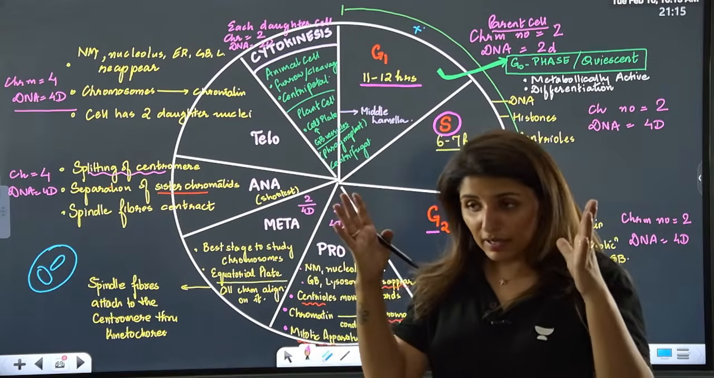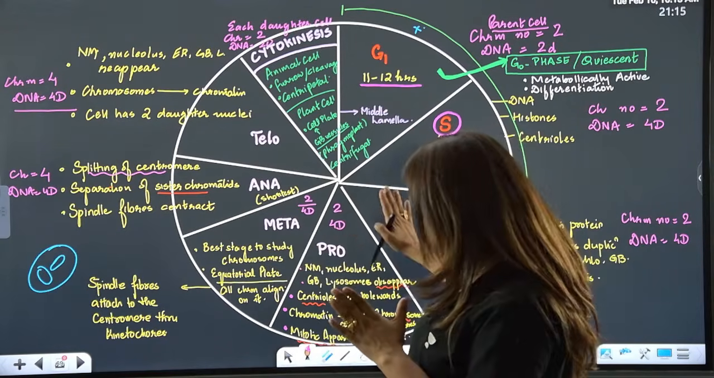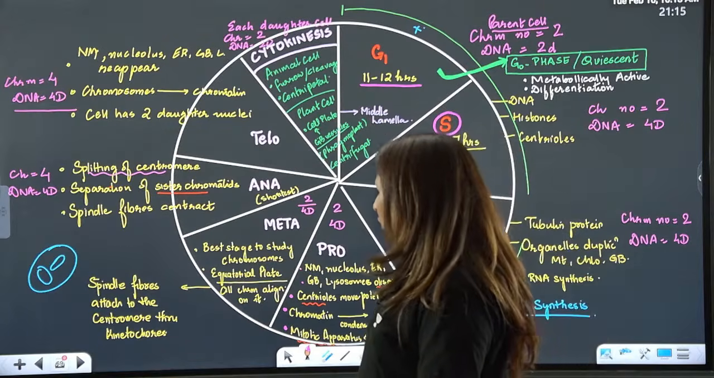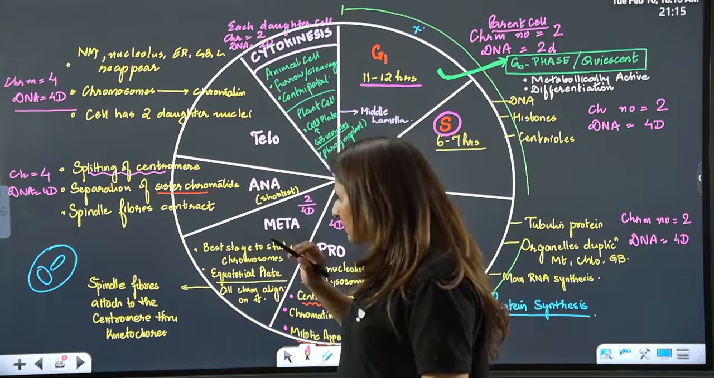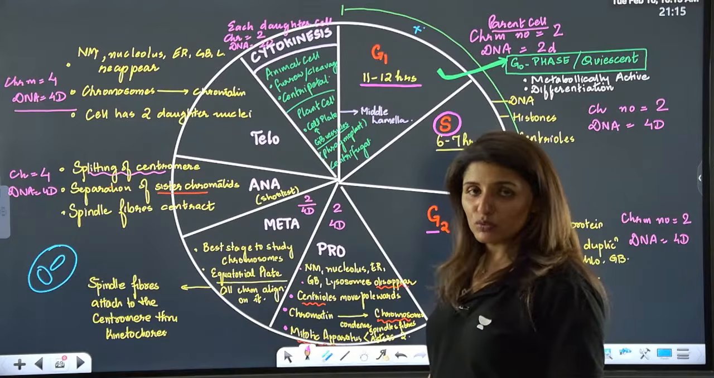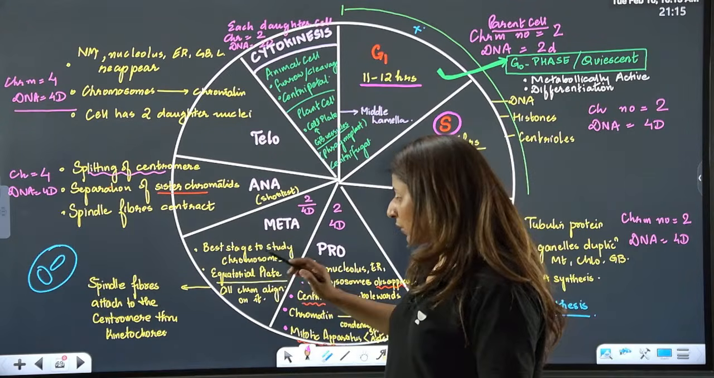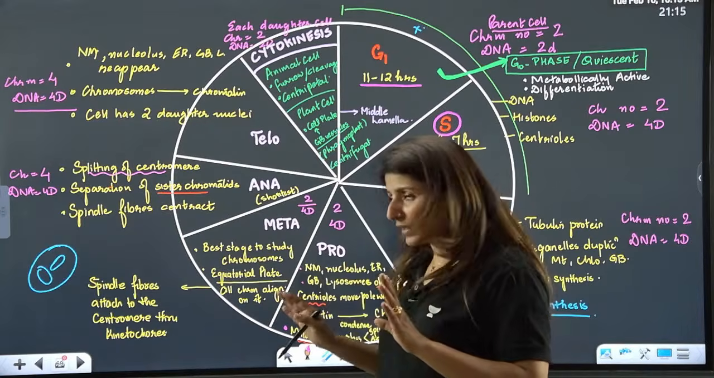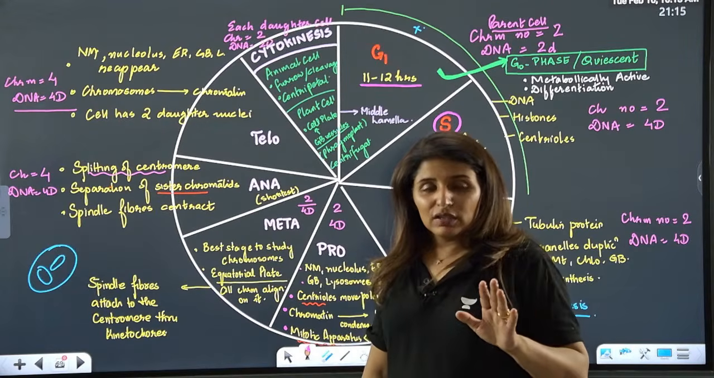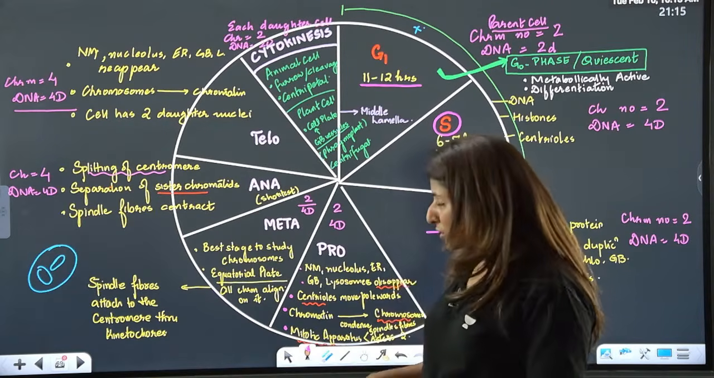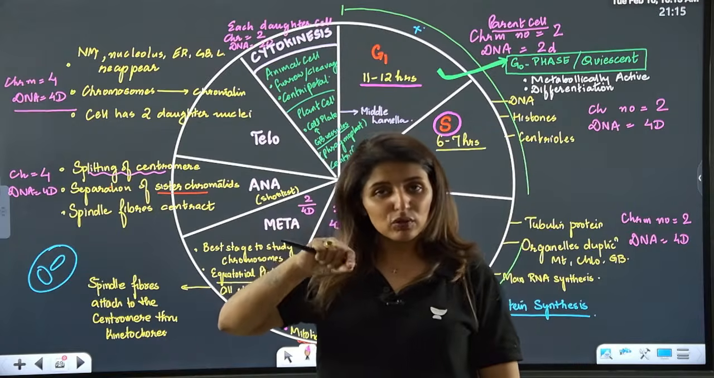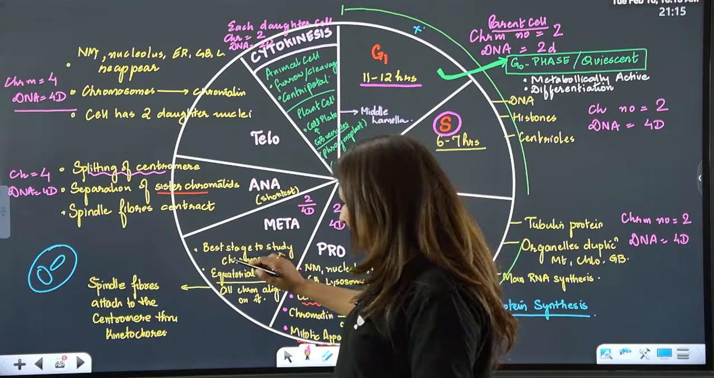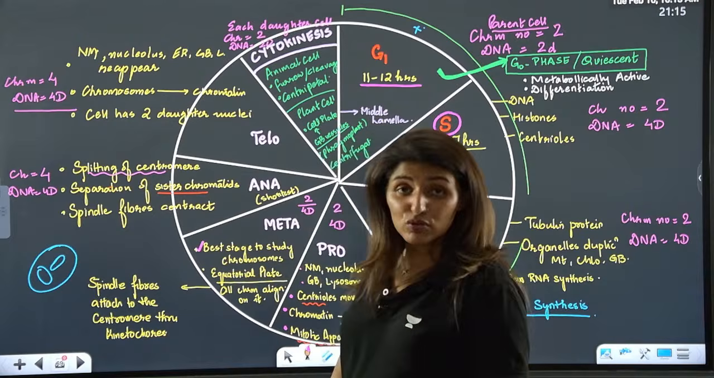I have compiled the entire NCERT in this one cyclic flow chart. Is that clear? Then talking about metaphase. This is the best stage to study chromosomes. The equatorial plate is formed. Now the equator, just like the equatorial plate, is also an imaginary plane. That one plane where all the chromosomes are going to align themselves is called the equatorial plane. And now guys, this is the best stage to study chromosomes.